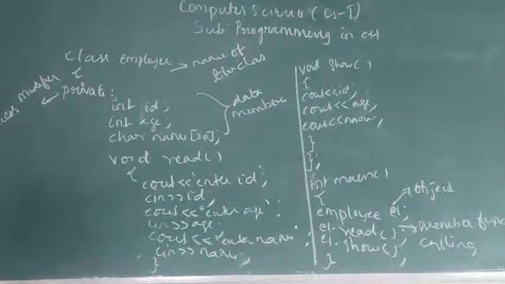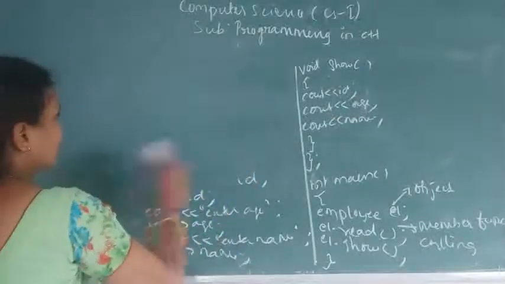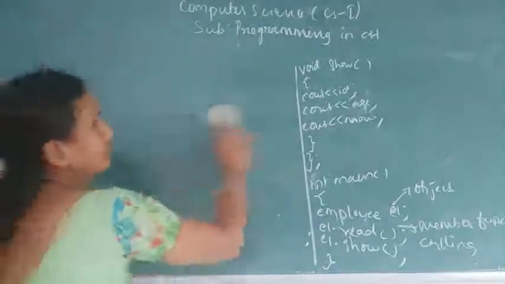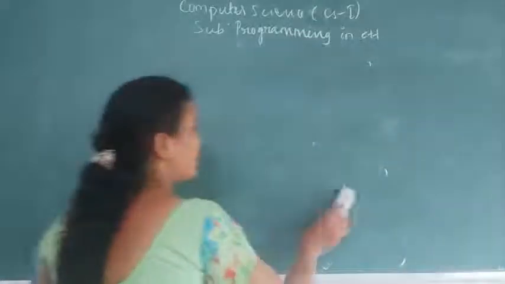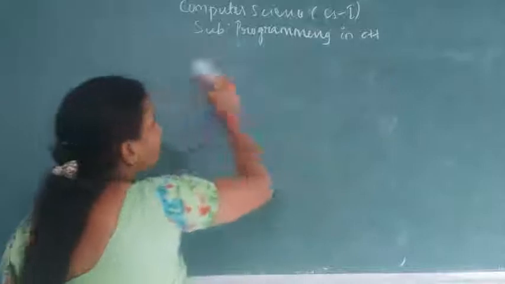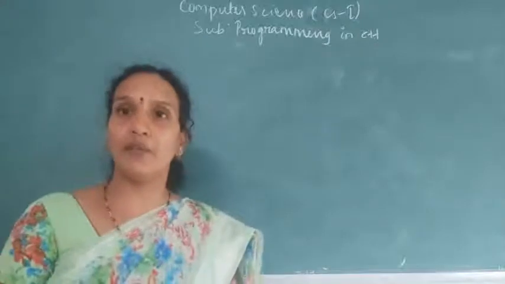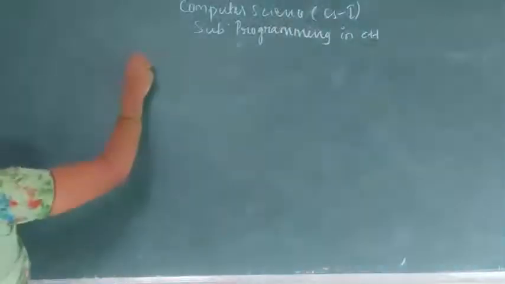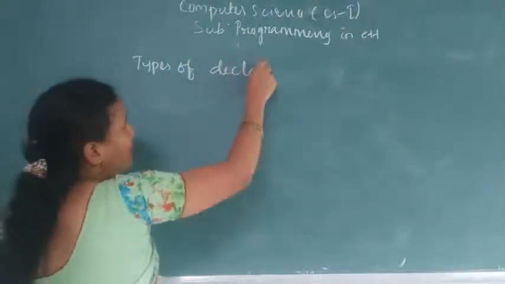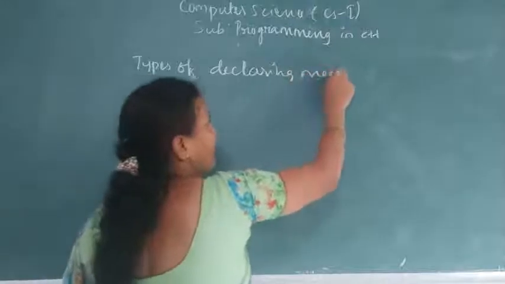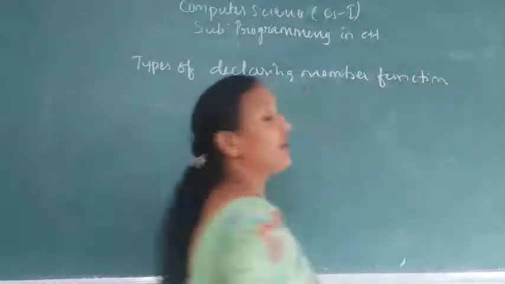Now the next topic is, actually I plan to explain separating the specification from implementation, but before that I will explain one topic, that is declaring member functions, types of declaring member functions. So in how many ways can you create them?